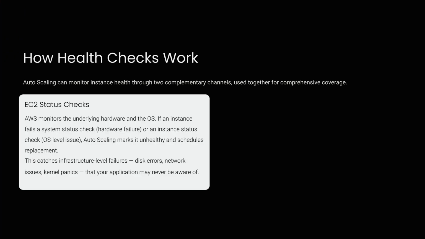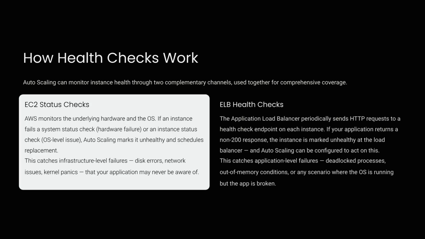Health checks utilize two complementary channels. EC2 status checks monitor the underlying hardware and OS. ELB health checks ensure the application is returning a healthy response, catching application-level failures. Both are used for comprehensive coverage.